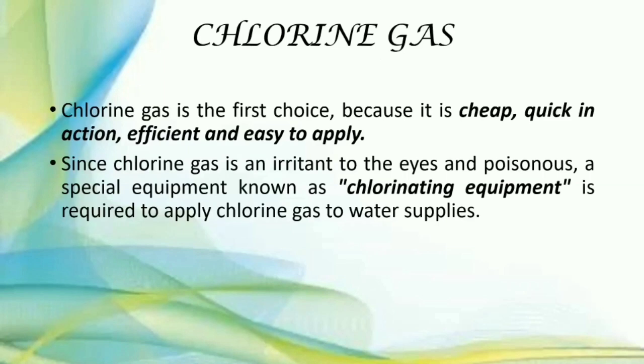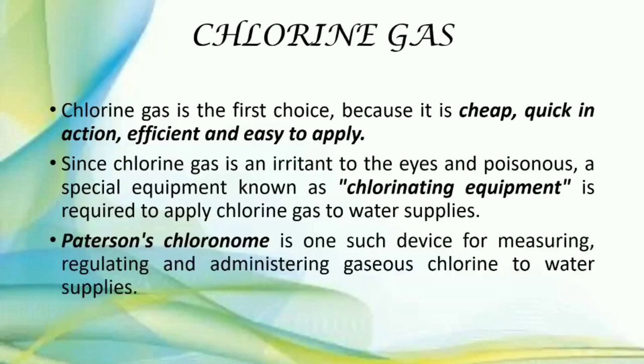Since chlorine gas is irritant to the eyes and poisonous, a special equipment known as chlorinating equipment is required to apply chlorine gas to the water supplies. So that equipment is known as Paterson's chlorinator. It is a device for measuring, regulating, and administering gaseous chlorine to the water supplies.